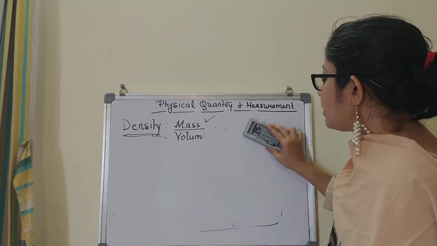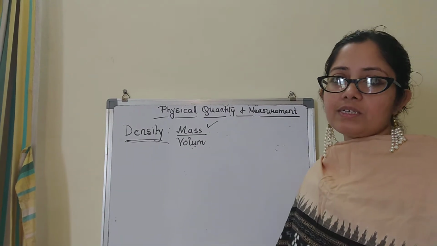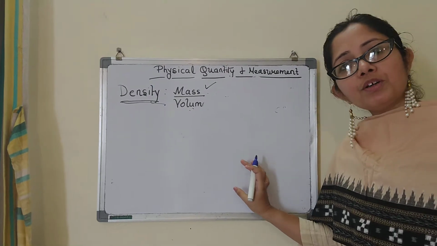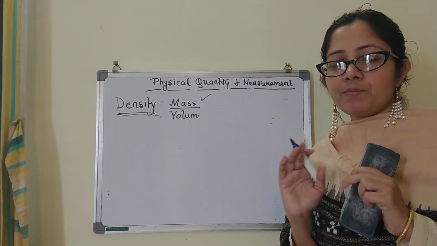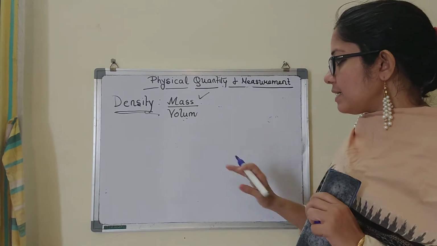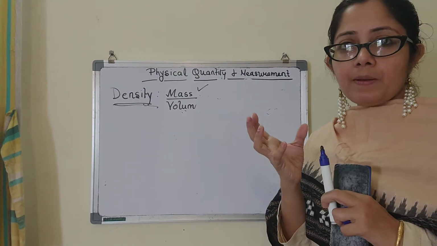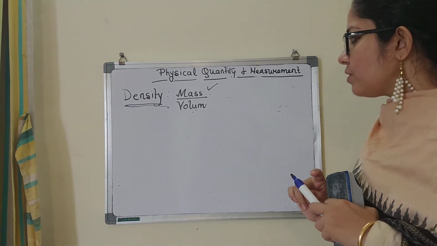Now next we are going to find out the density of a regular solid. Now what do you mean by regular solid? The one that I showed you, a cube which has a proper dimension, a proper shape and size, that is a regular solid. Or for example a ball, which is a sphere, that also is a regular solid.